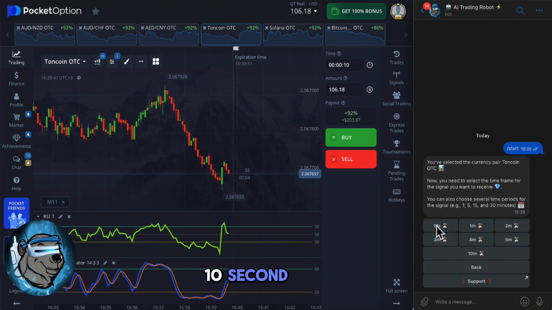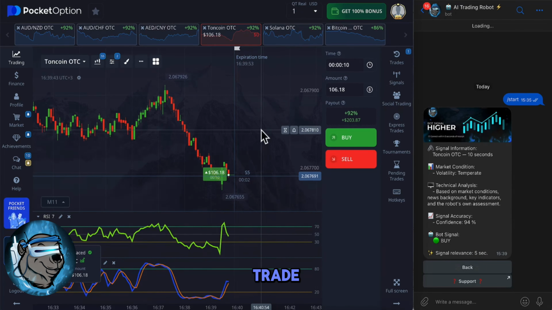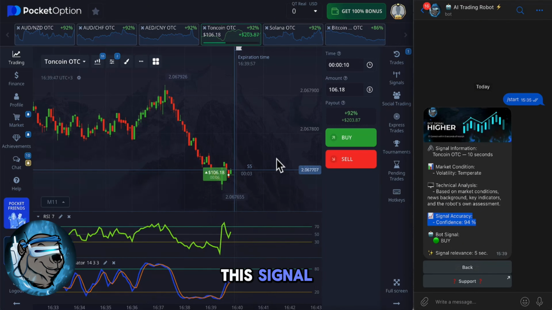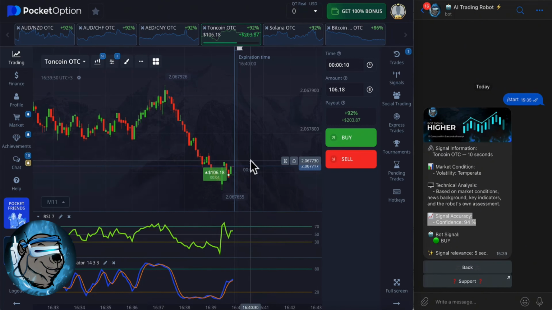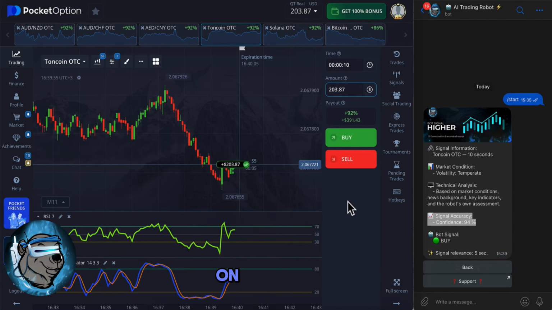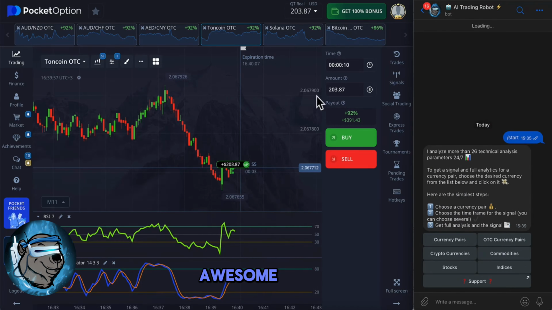I'm choosing a 10-second signal. Here you need to open a buy trade. I'm opening a buy trade right away. The accuracy of this signal is as high as 94%. The price is trading above my entry point, which means I'm making a profit on this signal. Awesome. 4 trades have gone by just like that, almost unnoticed.